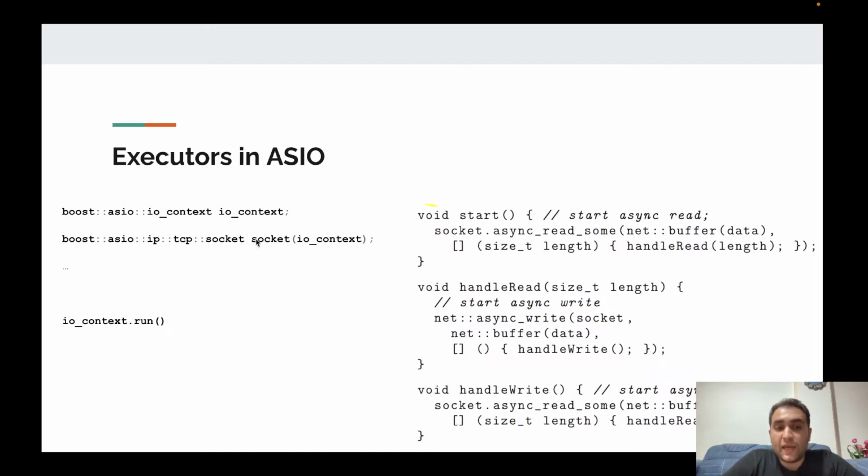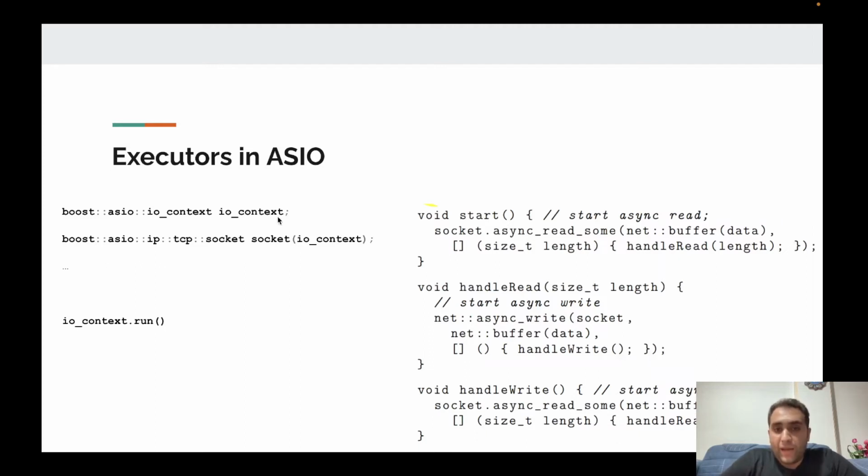It means this I/O object uses this execution context for all its asynchronous operations. It means all the asynchronous operations will be run on this execution context. But this execution context is not a thread or thread pool. You will see how we can bind this execution context to a thread pool.